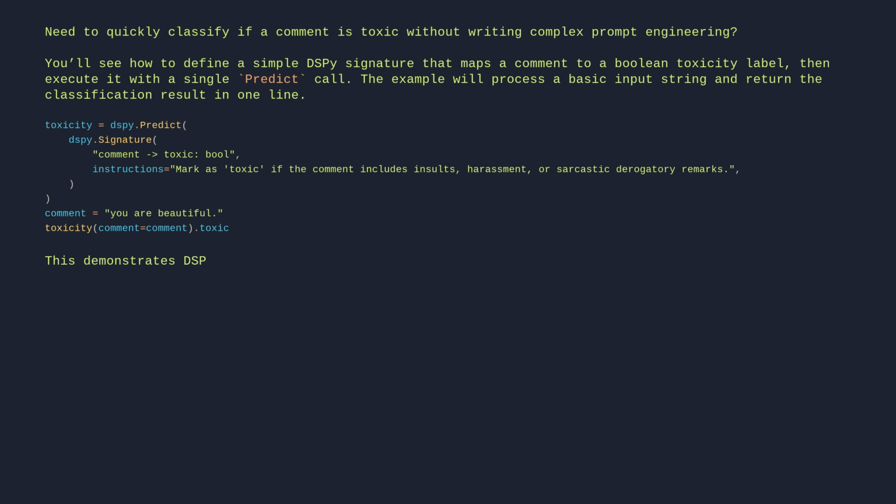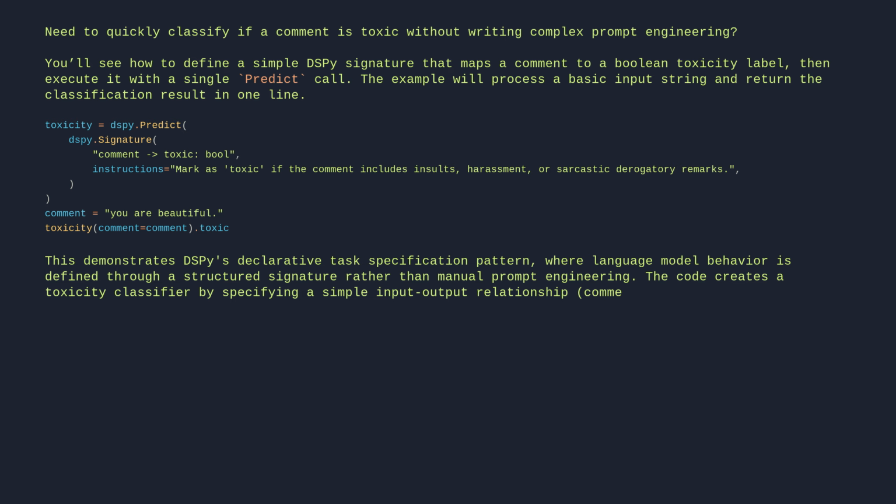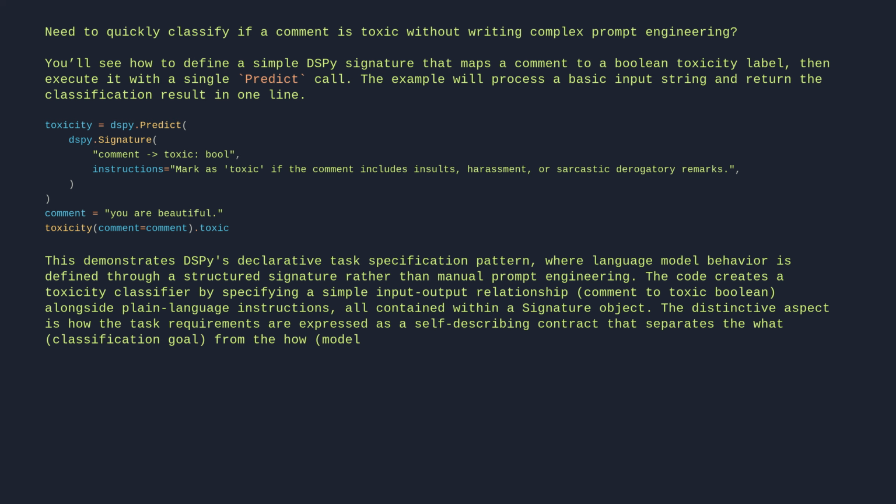This demonstrates DSPy's declarative task specification pattern, where language model behavior is defined through a structured signature rather than manual prompt engineering. The code creates a toxicity classifier by specifying a simple input-output relationship, comment to toxic Boolean, alongside plain language instructions, all contained within a signature object. The distinctive aspect is how the task requirements are expressed as a self-describing contract that separates the what, the classification goal, from the how, the model execution.